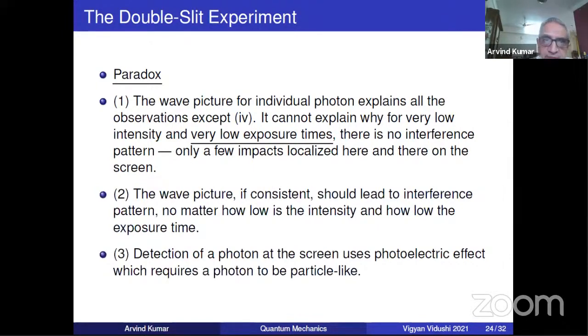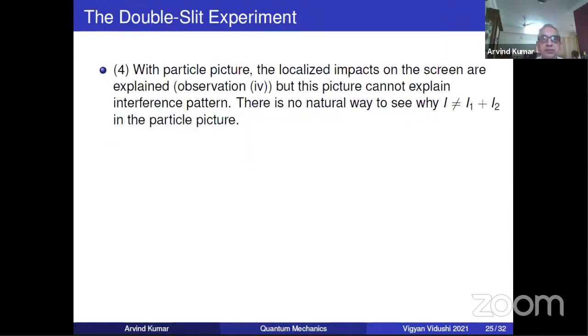And of course, the paradox is that the wave nature cannot explain all the facts, because when it is detecting, it's like a particle. So obviously it's a paradox: most of the observations are explained by the wave picture, but the final detection is the particle picture.